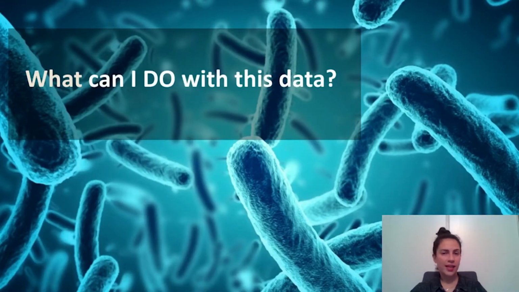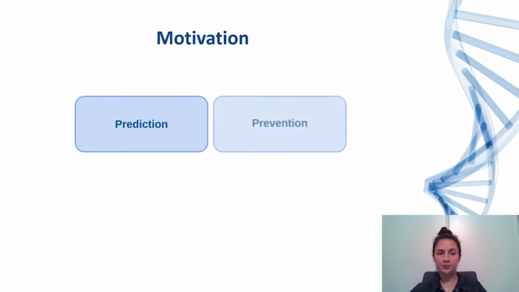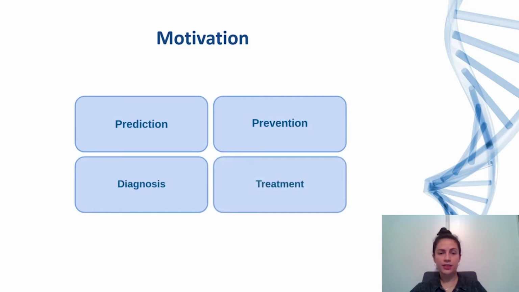So, what can I, as a data scientist, do with this data? The main motivation is to build predictive machine learning models for different health conditions. Once we can predict them, hopefully we can also prevent them. Finding connections and correlation can be used for diagnosis, and the ability to define a good microbiome profile can contribute to treatment, like in the example of fecal microbiota transplant.